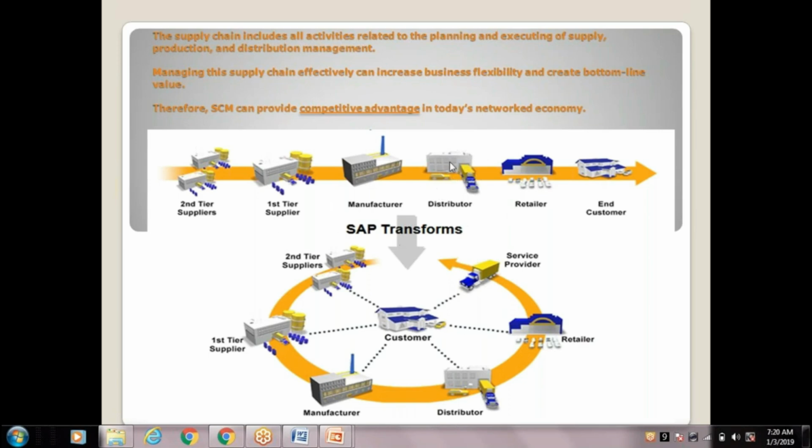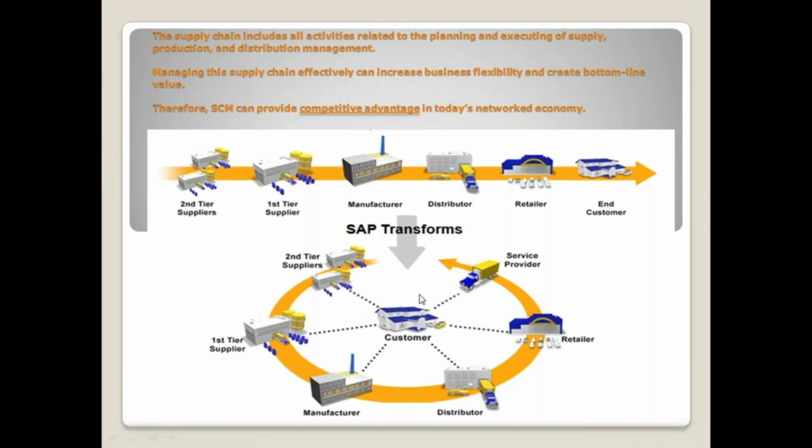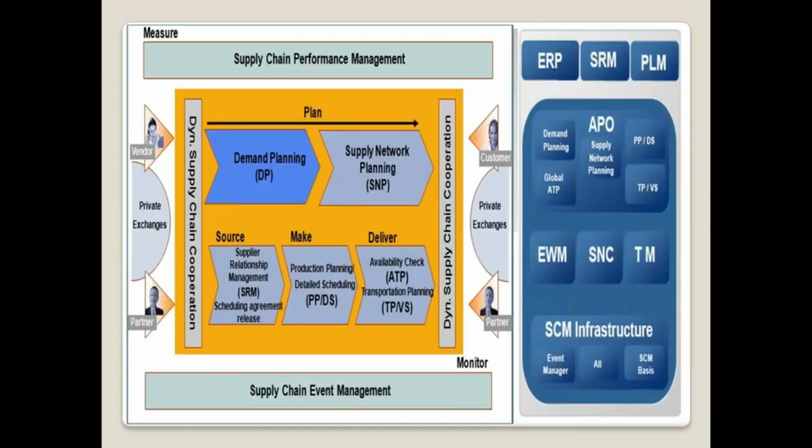To manage all these things, they definitely need some software, to optimize inventory, maximize customer service levels, and run a successful supply chain. In the market, there are different software products.